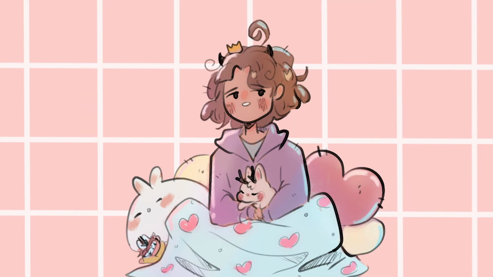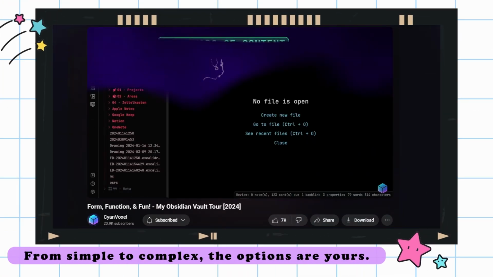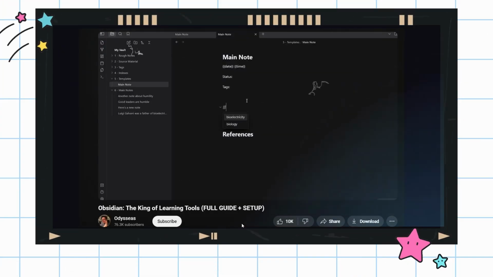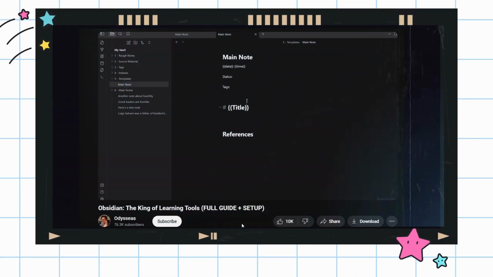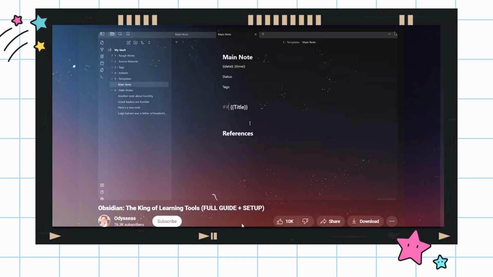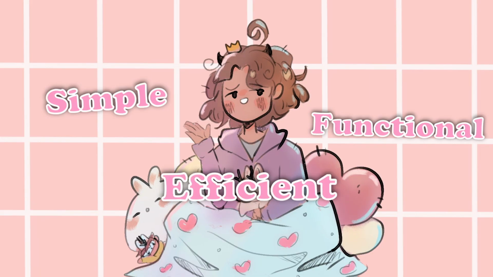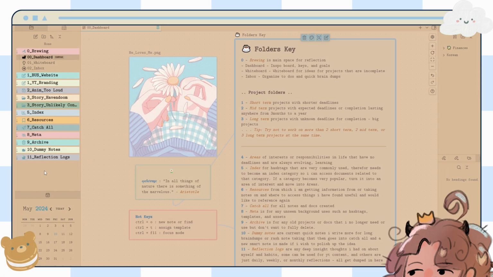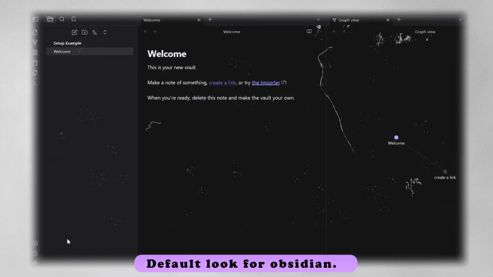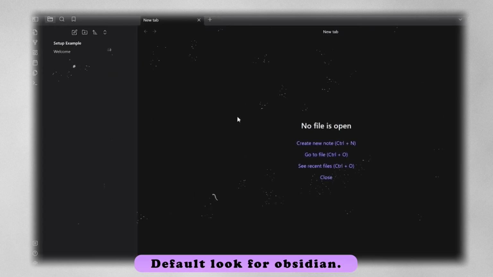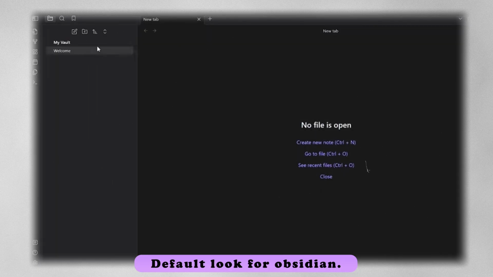Through watching YouTube videos and tutorials, I have seen some people use their Obsidian Vault as an everything thing. I've seen them use it for just simply note-taking. I'm trying to find a good balance between simple but functional and efficient, and something that helps me streamline my projects. So let's go into a very quick little vault tour of what I've got so far. As you can see, this is not the typical setup for Obsidian. At the end of the day, I'm an artist. I like to have things look pretty and aesthetically pleasing to me.